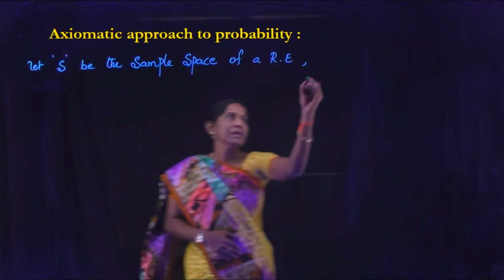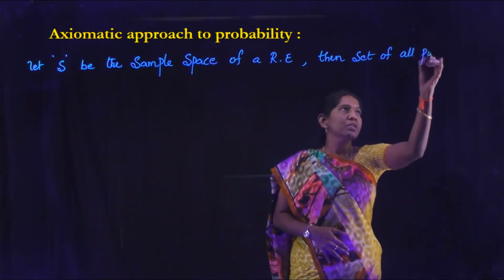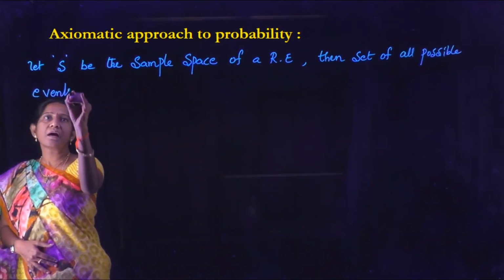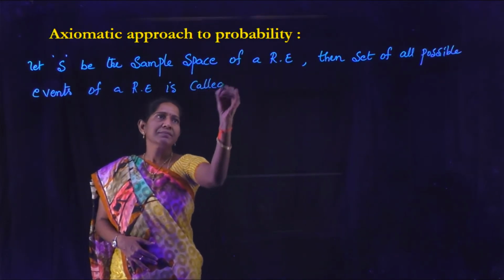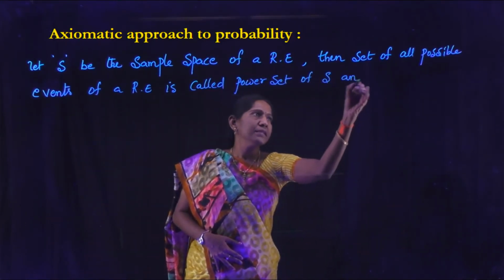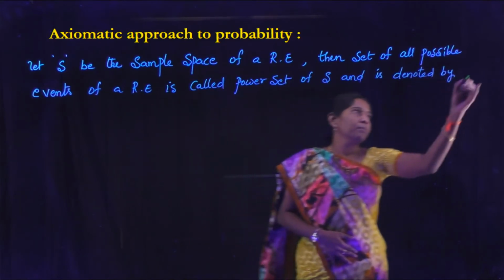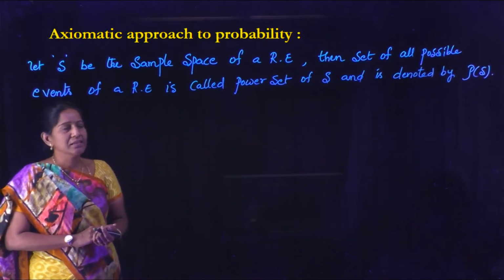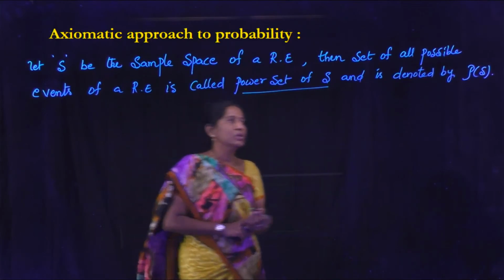Then the set of all possible events of a random experiment is called the power set of S, and is denoted by P of S. Power set of S is denoted by P of S.